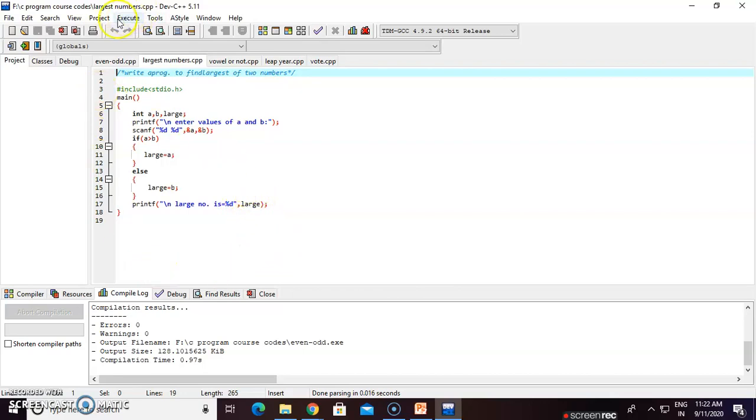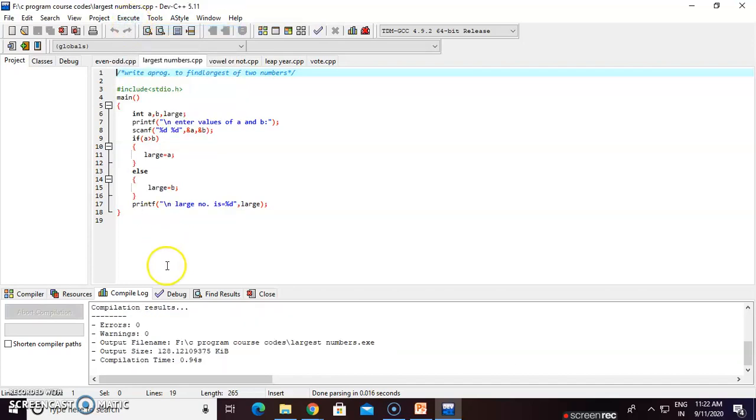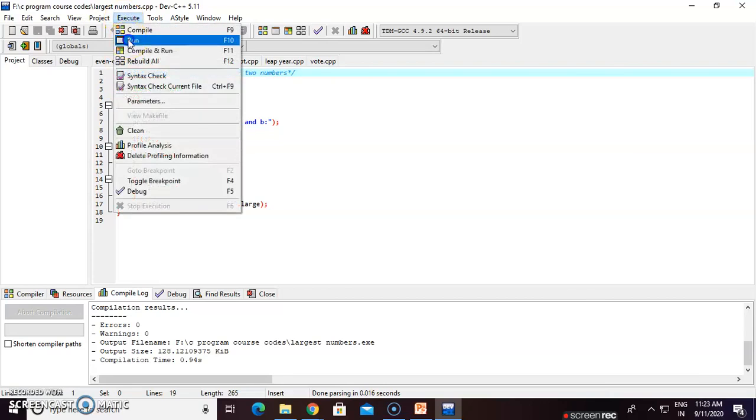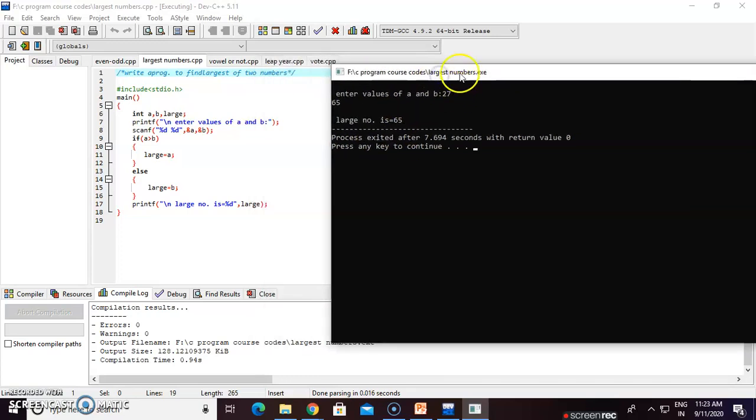Okay, then click on execute. Here compile, click on compile. There are no errors, our code is perfect. Click on the execute button, run. For the values of a and b, we have entered 27 and 65. So which number is large? Obviously, among 27 and 65, the larger number is 65. So our code runs perfectly.